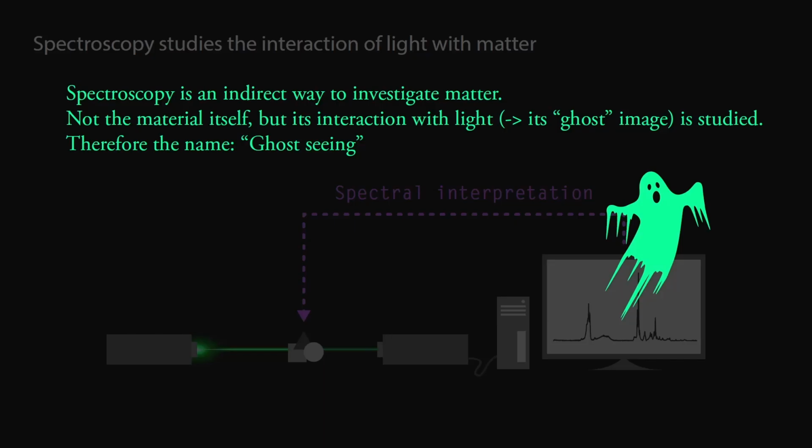To sum up, spectroscopy is an indirect way to investigate matter. Not the material itself, but its interaction with light, that is, its ghost image, is studied. Therefore the name ghost seeing.